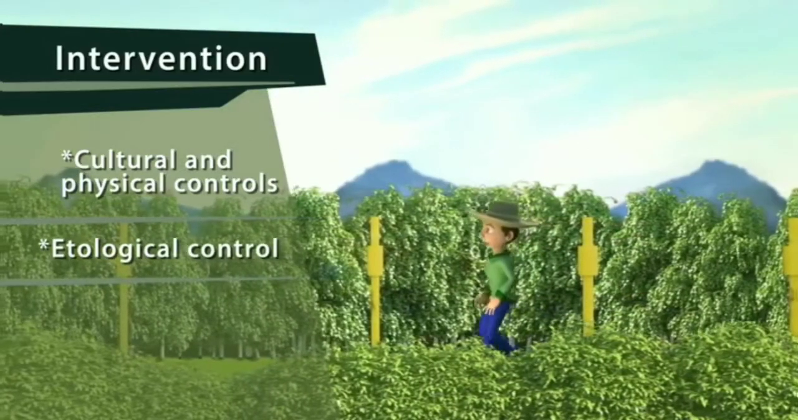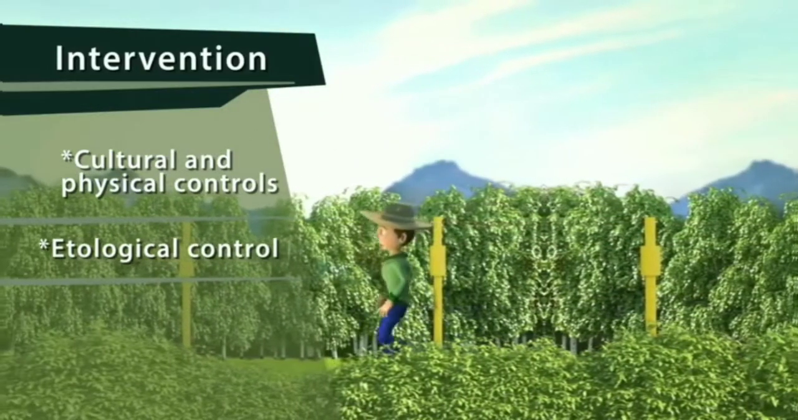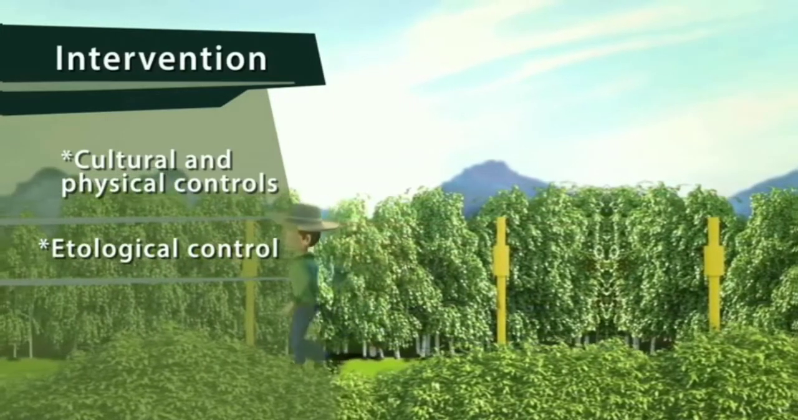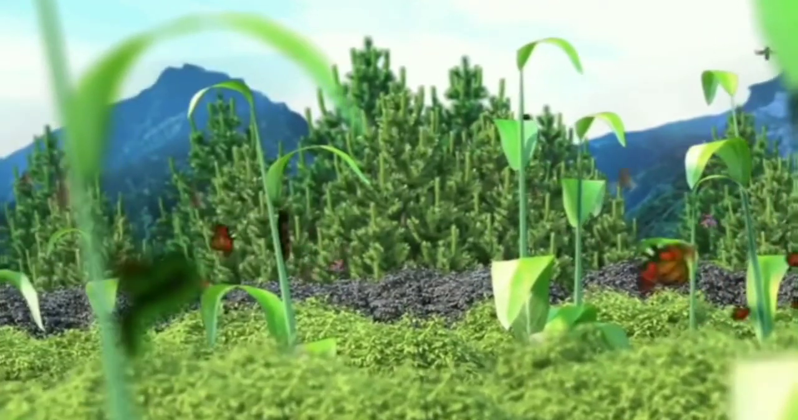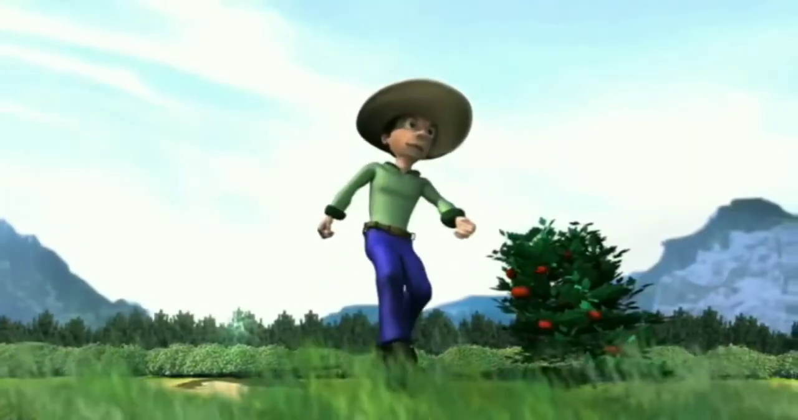Second, I continue with ecological control. Therefore, I can use the behavior of the pest to its own control. With biological control, pest populations in my crops are controlled by their own natural enemies. That is why I care for them.